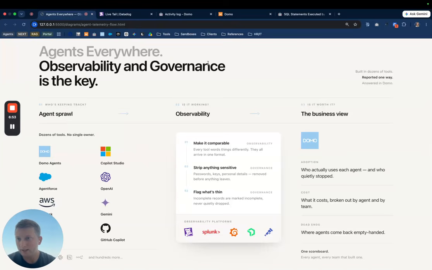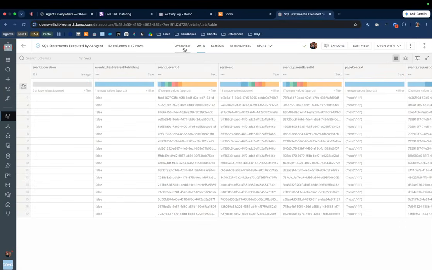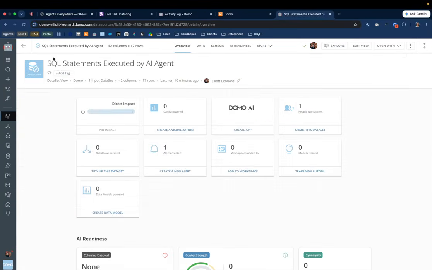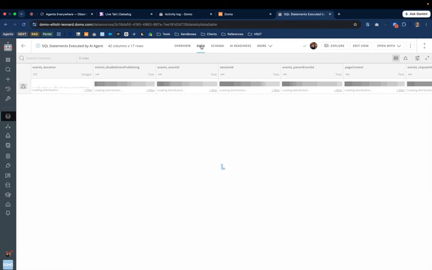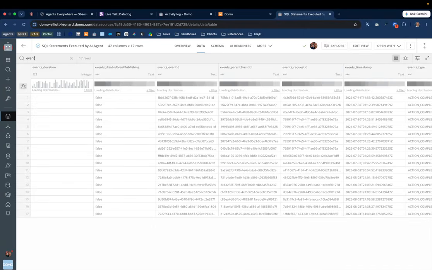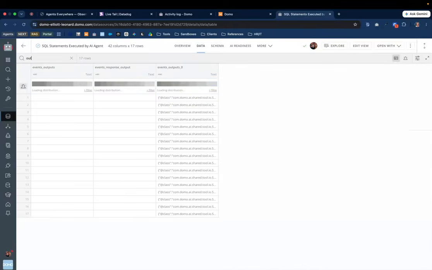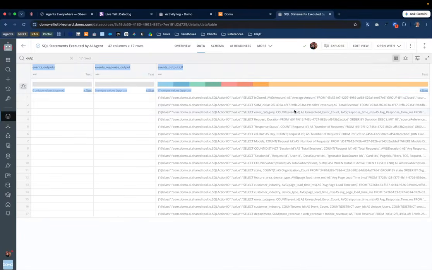And so the final icing on the cake that I wanted to show is with Domo, a lot of our agents are going to be text to SQL based agents. So a user asks a question in plain language and then gets back a SQL response. Understanding what that SQL is going to be is paramount to be able to monitor the agent. And so in Domo, we give you the ability to actually look at the SQL statements. In this case, this is a Domo stats report where I'm able to look, and I think it's called event outputs. I'm able to see actually what the SQL was.